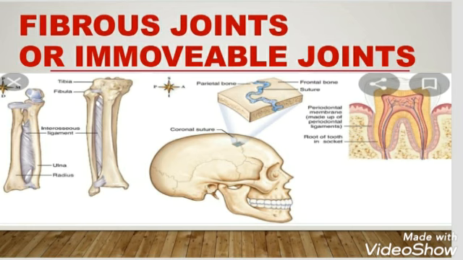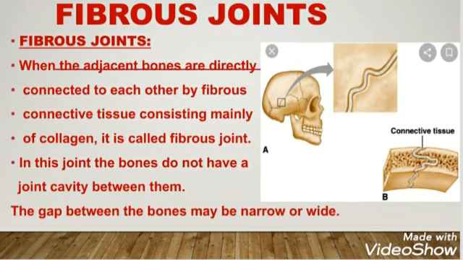So the first type of joints is fibrous joints, also known as immovable joints. Here you can see the structures which are present in the human body and which have fibrous joints. As their name indicates, these types of joints have some type of fibrous material between the bones, and don't allow any type of movement.